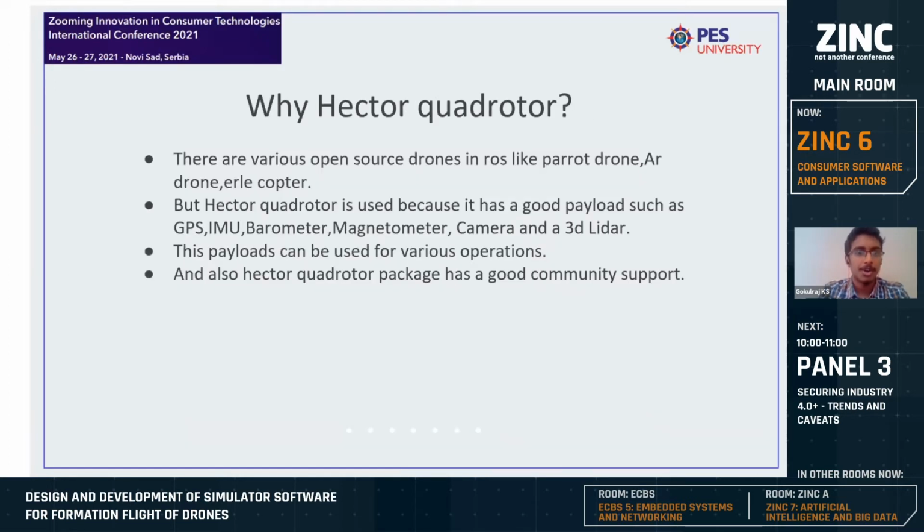But why do we use Hector quadcopter when there are other open source quadcopters like Parrot drone, AR drone, Helicopter? The major reason is because Hector quadcopter comes with a very good payload. It has a GPS, IMU, barometer, magnetometer, camera, and a 3D LiDAR, which can be used for various tasks from surveillance to delivery of goods, from GPS navigation to 3D mapping. This payload helps us with a variety of operations so that the swarm pattern formation can be extended to various other use cases also. And other than that, the Hector quadcopter package has very good community support compared to all other quadcopters.